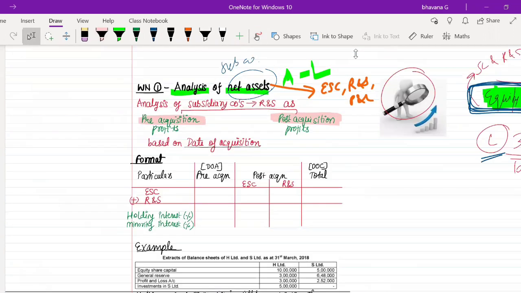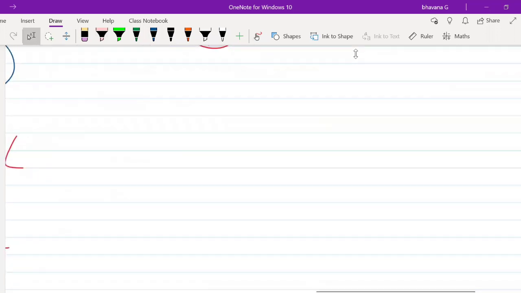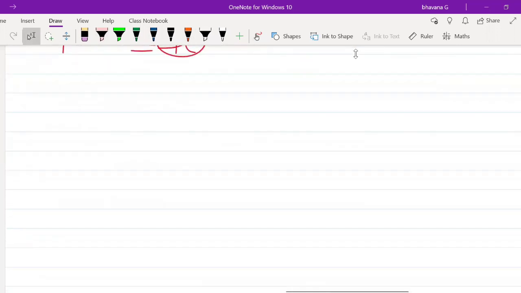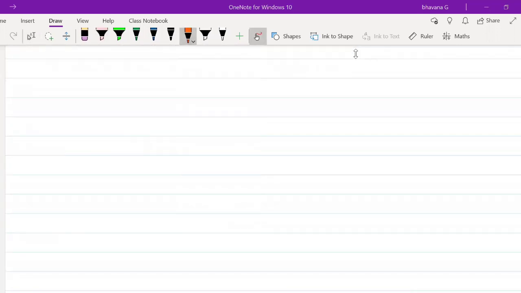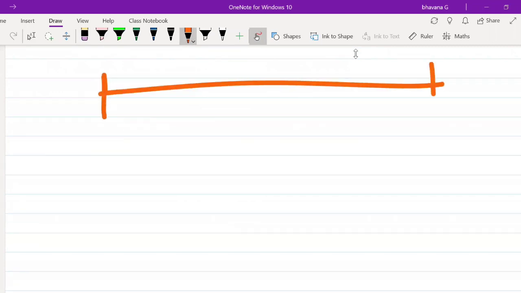Now we'll first understand what is pre-acquisition and post-acquisition. Suppose this is a timeline.